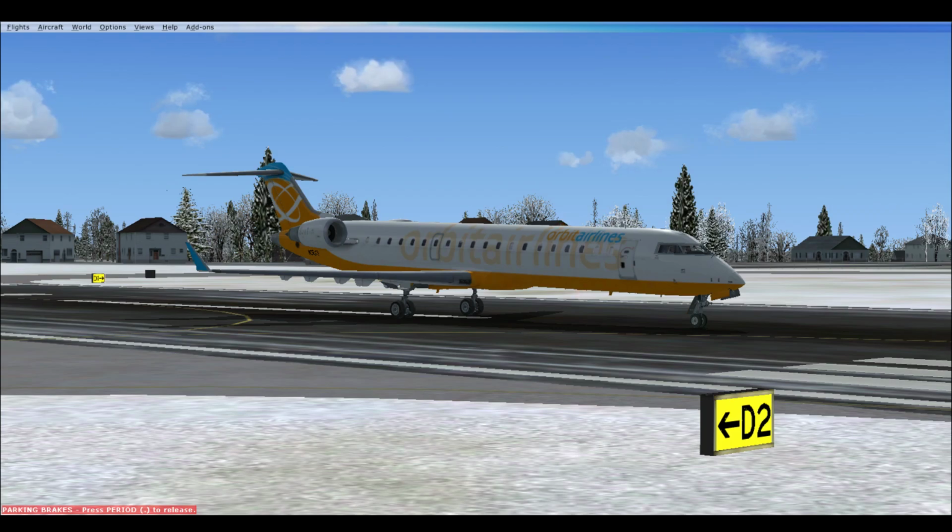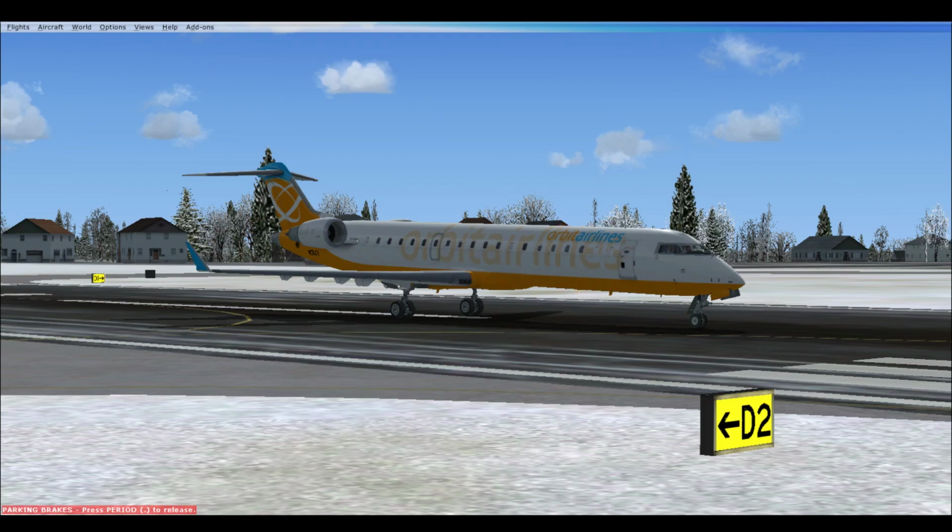So here we are in a CRJ, Canada Air Regional Jet 700. It's a regional aircraft, seats about 70 people, and these are immensely popular in the United States. You'll see them being flown by basically all airlines besides Southwest and Hawaiian Airlines in the US.